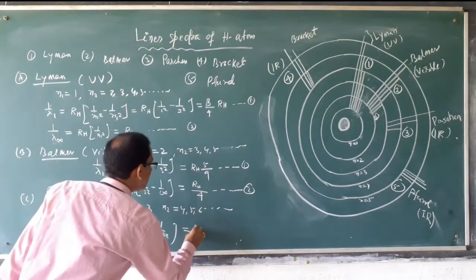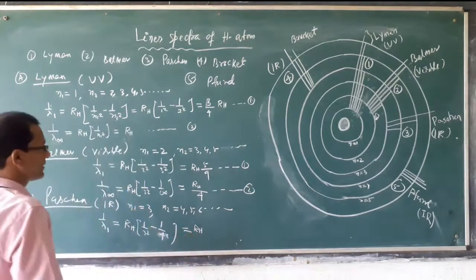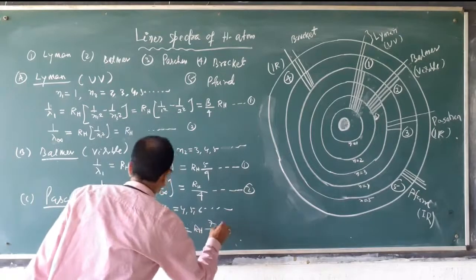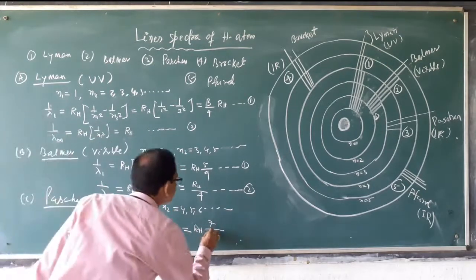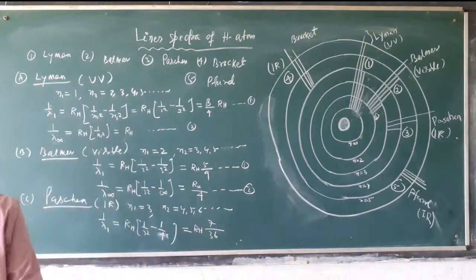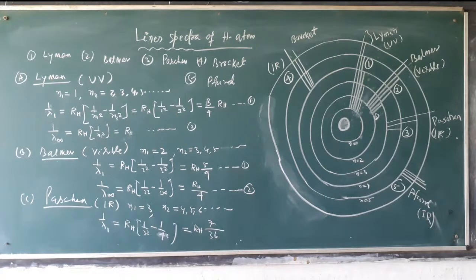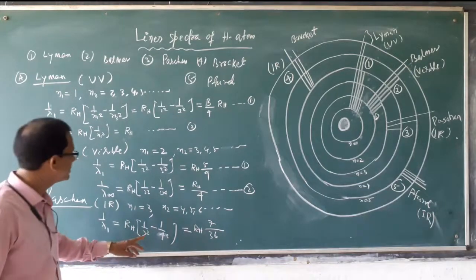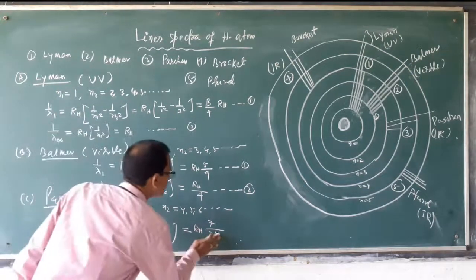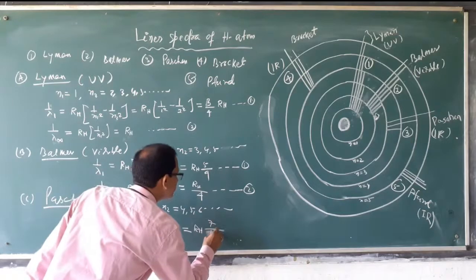It will be RH times 7 by 144. That is 3 square is 9 and 4 square is 16, and 9 times 16 is 144. Result will be 7 by 144.